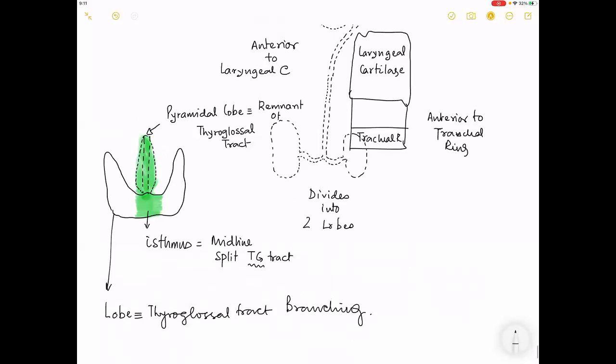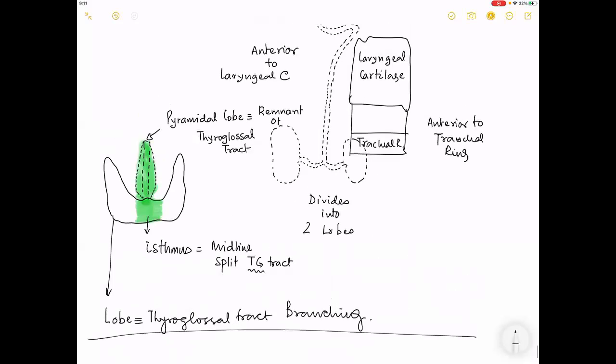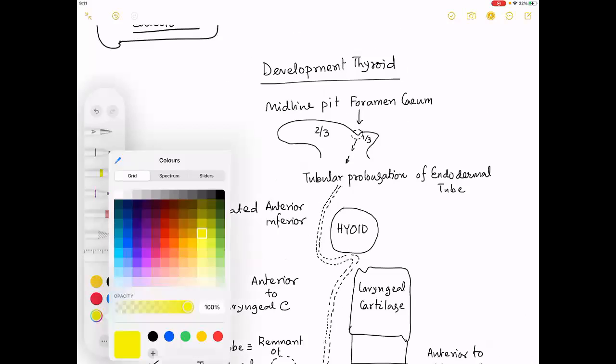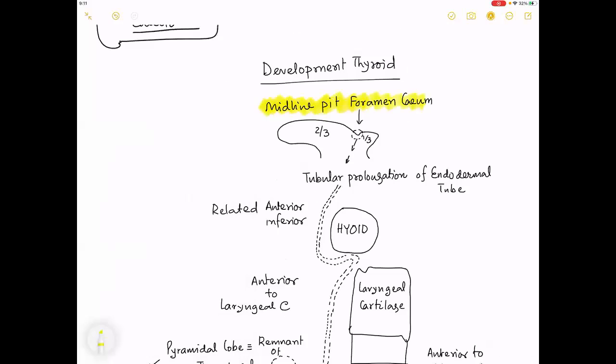So should I repeat this whole thing again, or have you taken this down? Sir, please repeat once. Okay, sir, it starts from the midline pit in the foramen cecum. Where is the foramen cecum situated? 2/3 and 1/3 of which organ? Sir, it is the tongue. And then what is the next part?